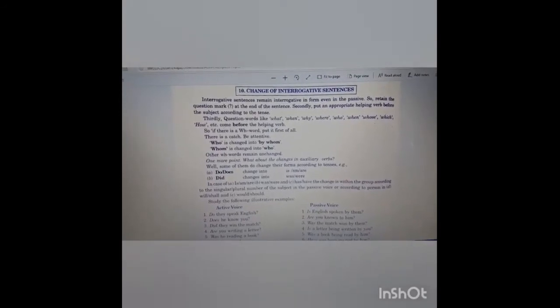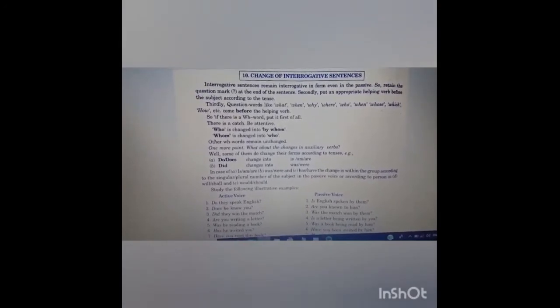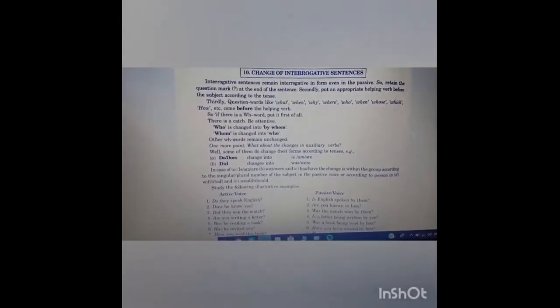Which tense are we using? Present, past or future. Third, question words like what, when, why, where, who, whose, which, how, etc. come before the helping verb. So if there is a WH word, we have to put it first, before the subject. There is a catch, pay attention. "Who" is changed into "by whom", and "whom" is changed into "who".